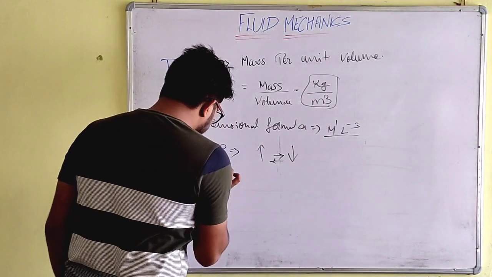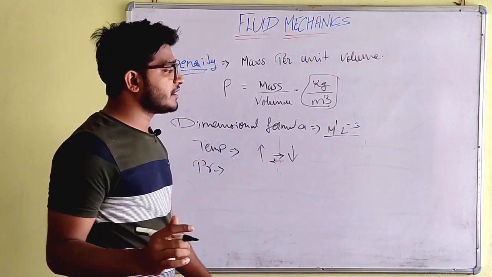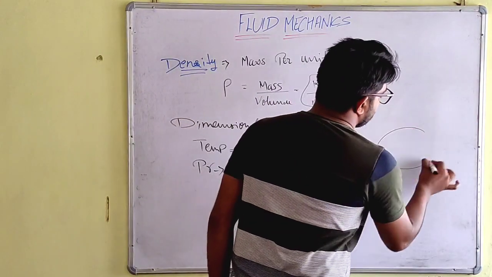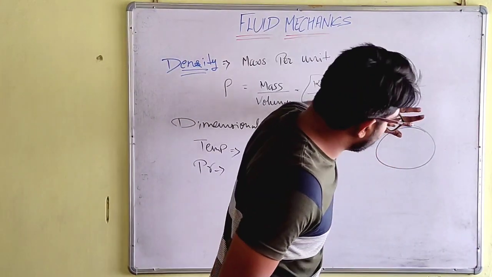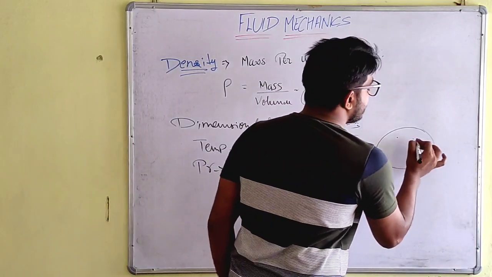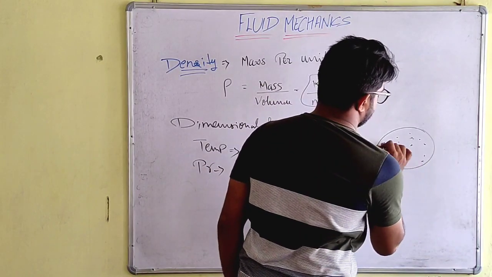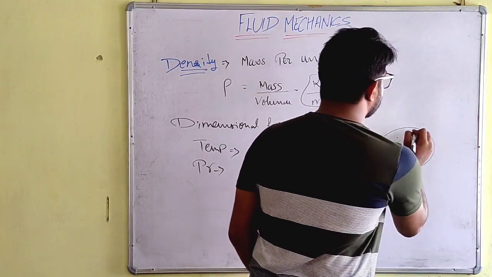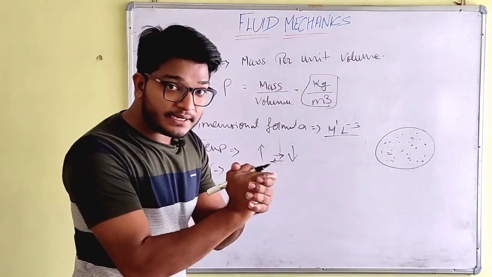Now let's talk about the pressure. First, look, let's take some kind of material with some particles here. It is dense, compacted like this.